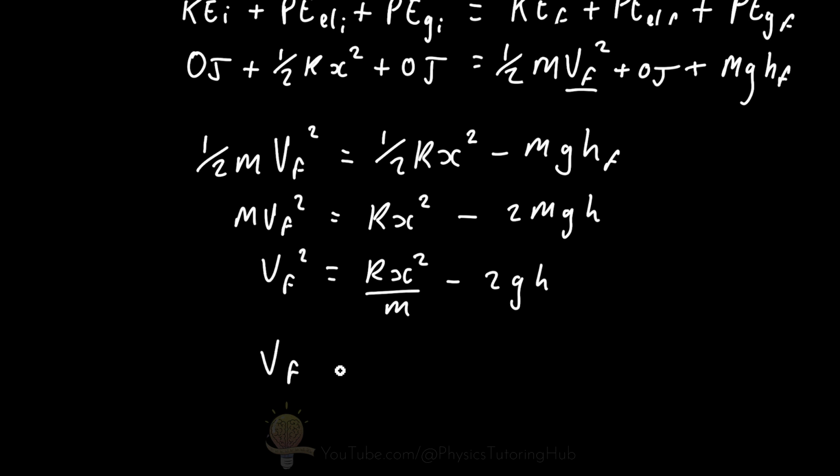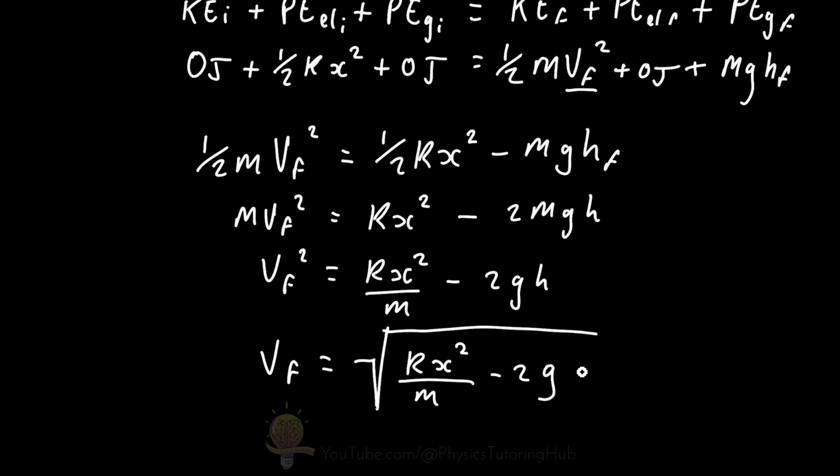So the final velocity of the ball bearing as it's being launched into the air is equal to the square root of the spring constant times the distance it was compressed squared divided by the ball bearing's mass minus 2 times the acceleration due to gravity times the height that the ball bearing has raised from its initial position.